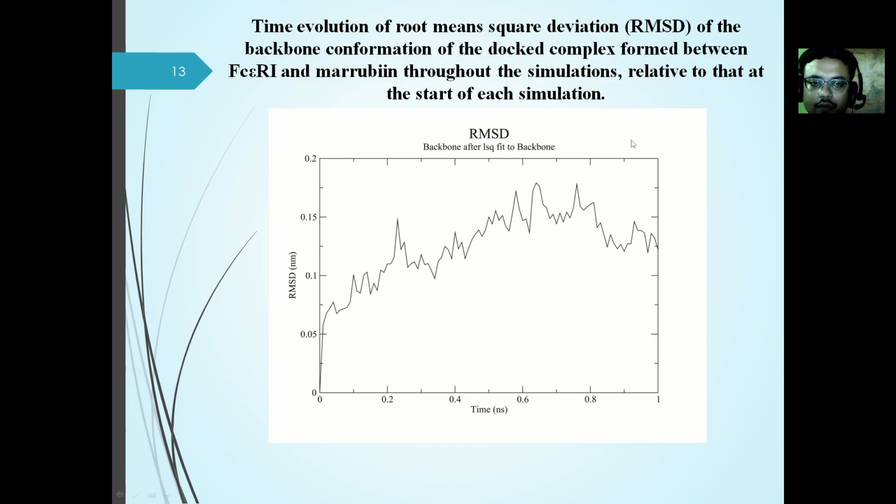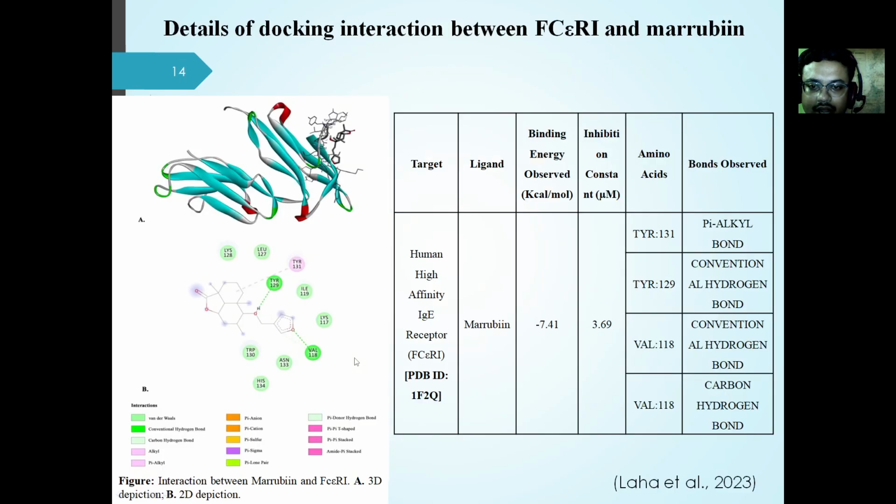Then marubin and the FcεRI receptor were subjected to molecular docking, and its best dock pose was subjected to molecular simulation. Here you can see the time evolution of the root mean square deviation, or the RMSD graph, of the backbone conformation of the dock complex through 1 nanosecond.